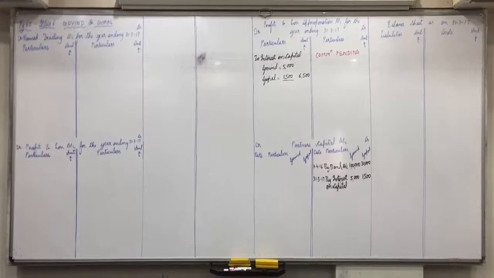Write off bad debts 2,800 at the end. Provide 2% discount reserve on debtors at the end. Maintain bad debt reserve of 7,200 at the end. Provide 5% depreciation on furniture and building. So depreciation, Prince, what will be the two effects?